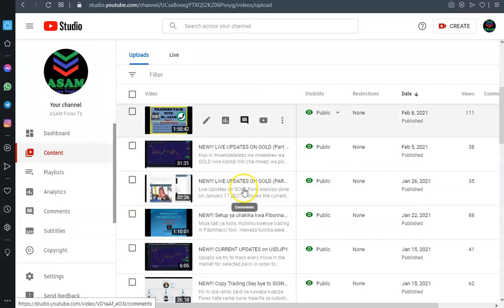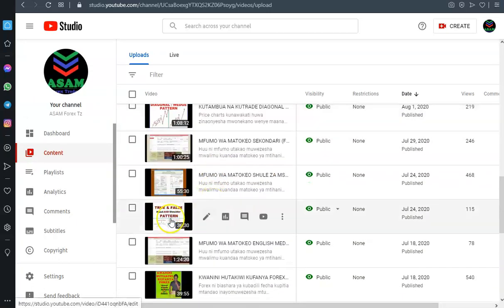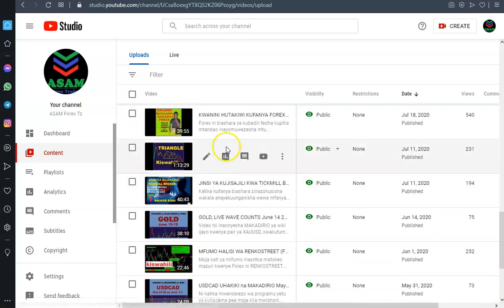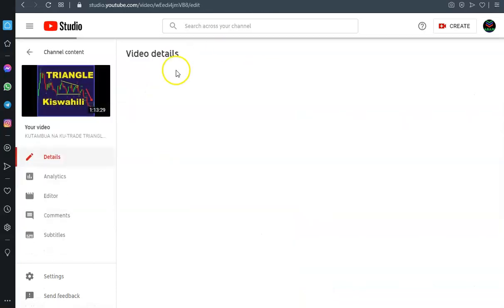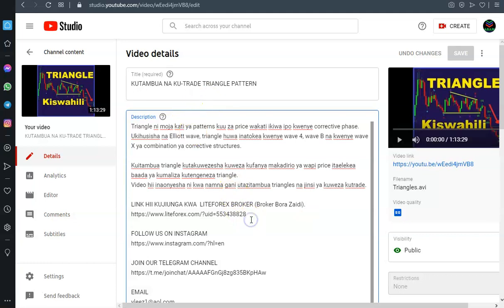And also we had another one on triangles. We had true and false head and shoulders as advanced, and also this one on triangles: how to identify and how to trade triangles. This was also part of advanced, and actually these were from what we call the random sessions. They are not in a sequence. Now we are going to do those sessions sequentially. We'll have the first session, the second session, until we reach the last session.